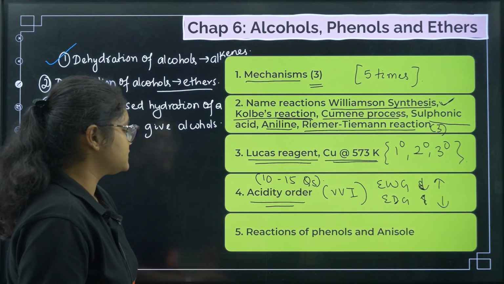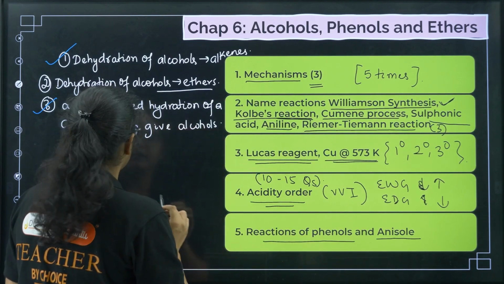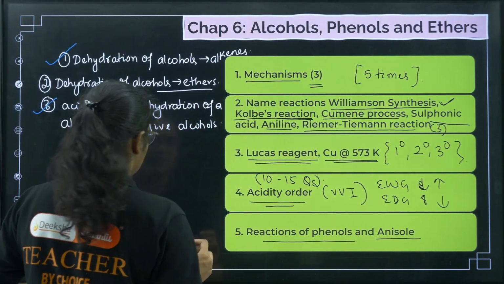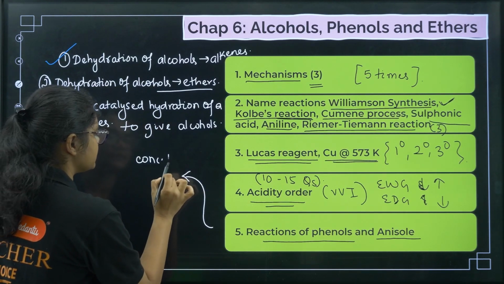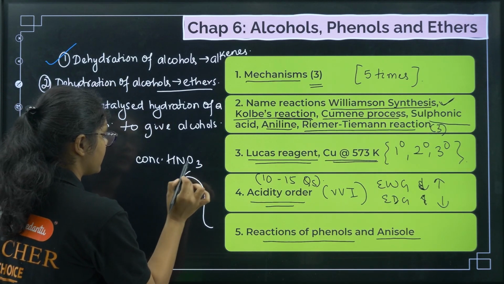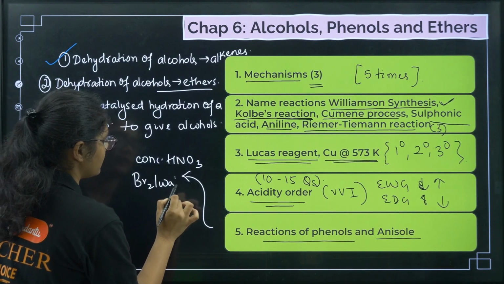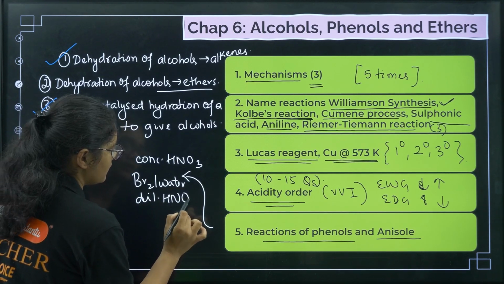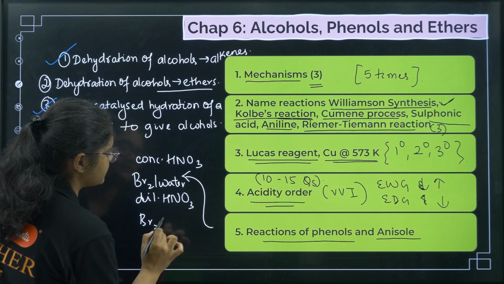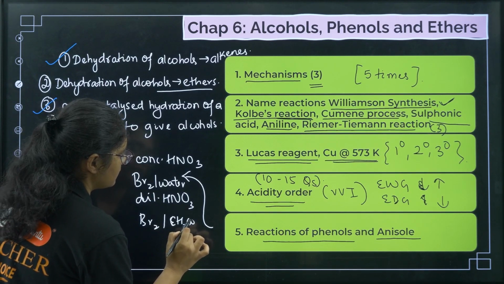Okay. Next, reactions of phenol and anisole. So under reactions of phenol, okay, phenol reactions with concentrated HNO3, that gives you picric acid, bromine water, right, dilute HNO3 and bromine in presence of acetic acid, right.